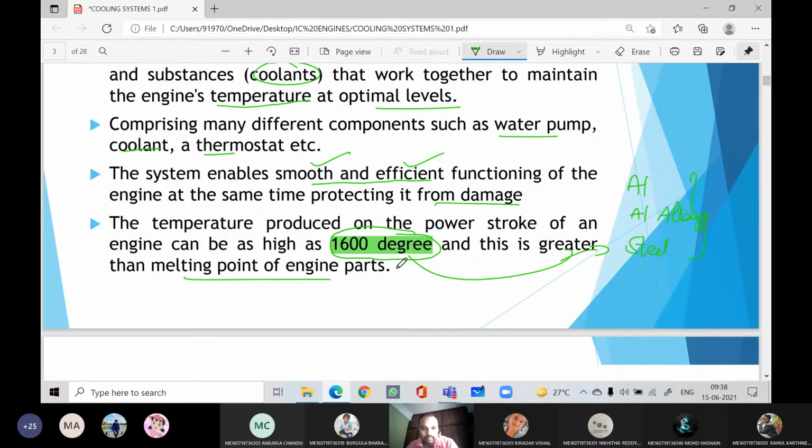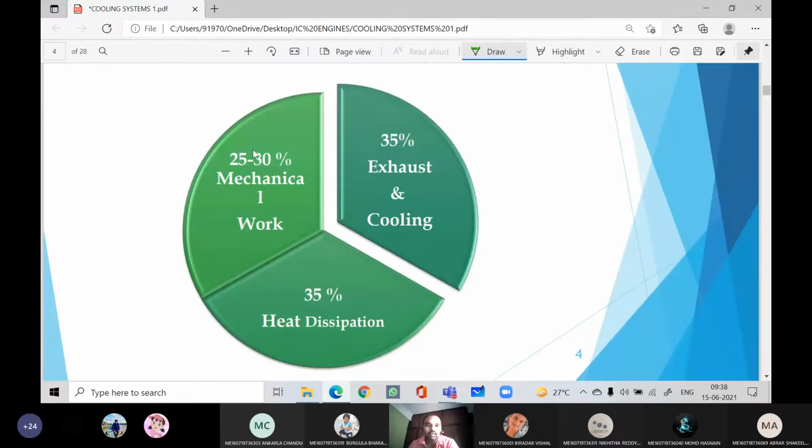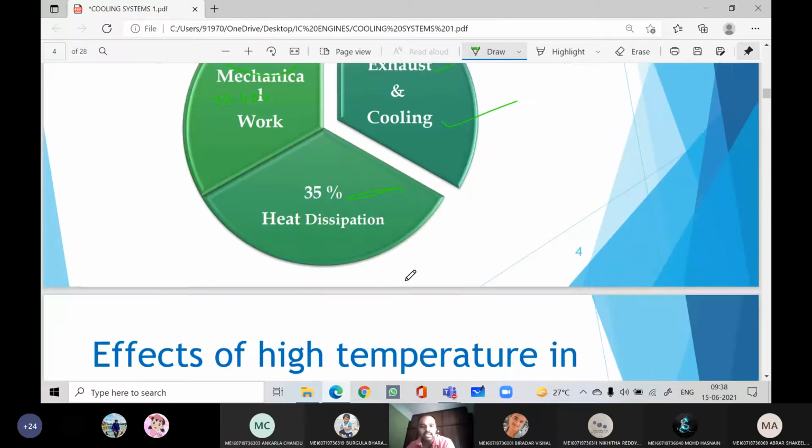Now 25 to 30% is the old figure. Now we are getting 30 to 40% of the heat energy converted into useful work. Of the remainder, some of the heat will be carried by the exhaust gases, some of the heat will be carried by the cooling system, and some heat will be dissipated as unaccounted losses. That may be radiation, friction. These are the losses. This is how the heat energy will be utilized within the engine cylinder.